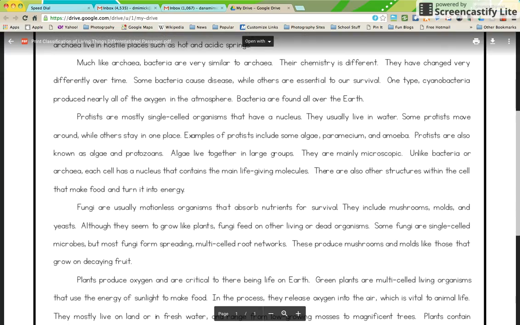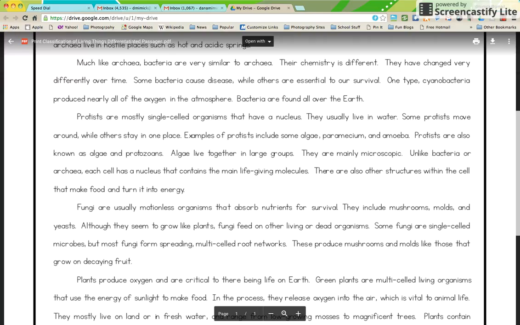Protists are mostly single-celled organisms that have a nucleus. They usually live in water. Some protists move around while others stay in one place. Examples of protists include some algae, paramecium, and amoeba. Protists are also known as algae and protozoans.